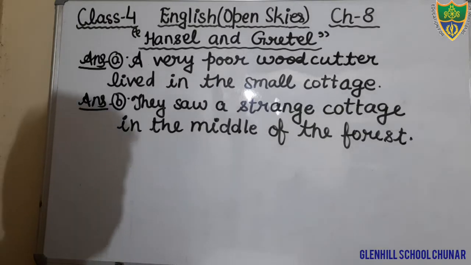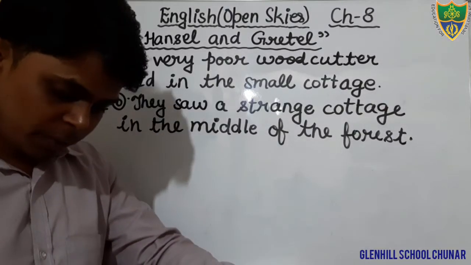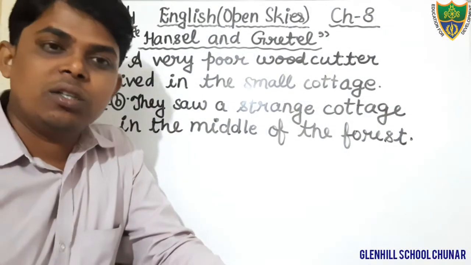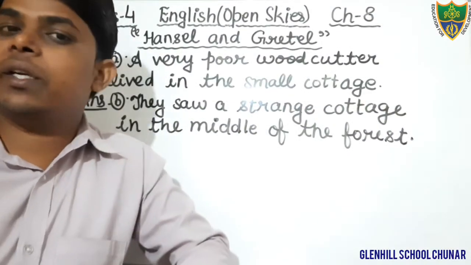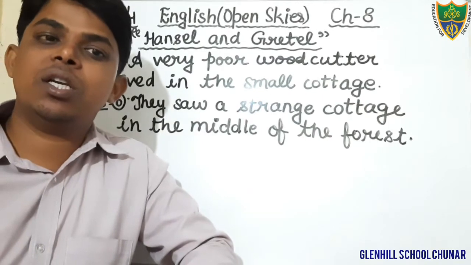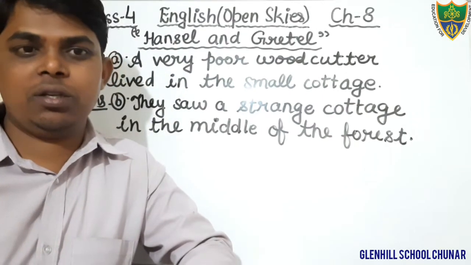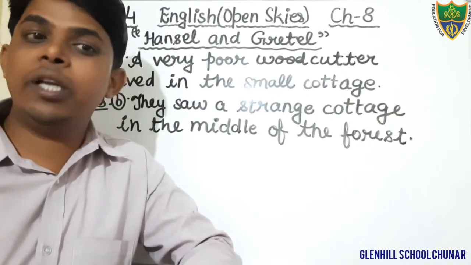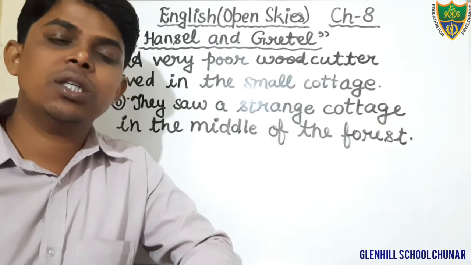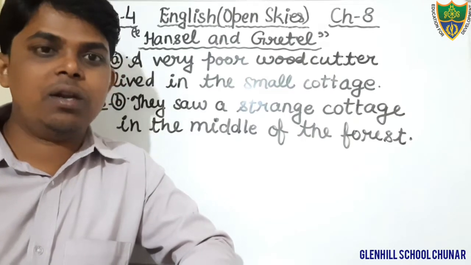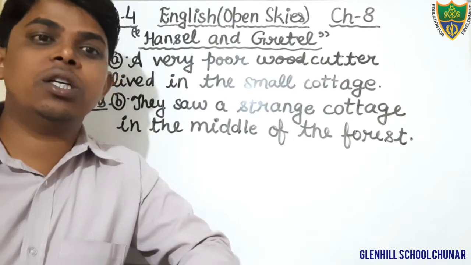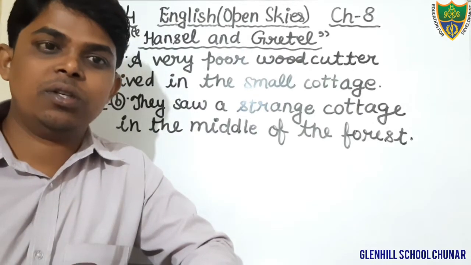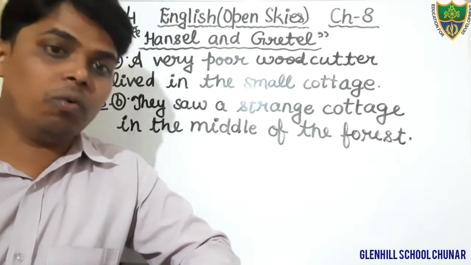Dear students, what is question number C? You can see in your book. Where do Hansel and Gretel get lost? Dear students, in the forest, when their father was going to leave them in the middle of the forest, on the way Gretel was dropping some breadcrumbs so that she could return home.